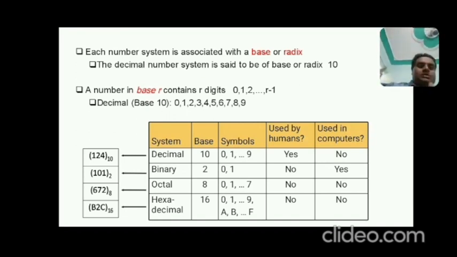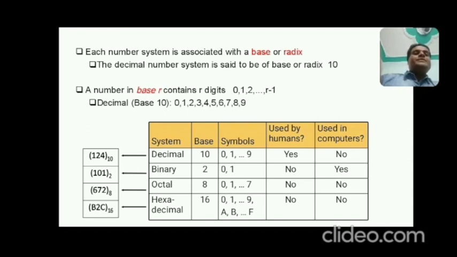As you know, the fourth column of this table shows use by human. The decimal system is used by human, yes. If you want to purchase something, you pay your money in terms of decimal, like 10 rupees, 20 rupees. These all have base 10 by default. Now, is binary used by human? No, this can only be understood or implemented by the computer system. So used by computer, in the last column you can see.